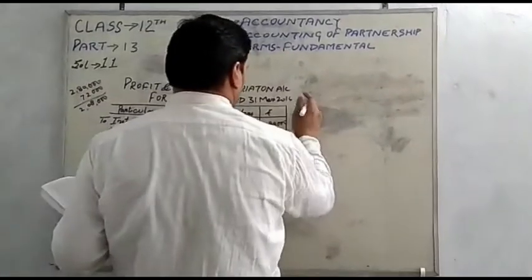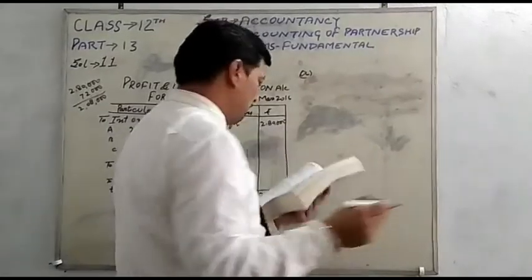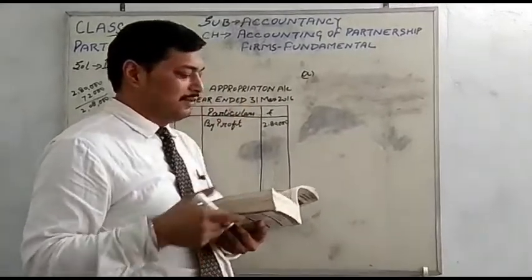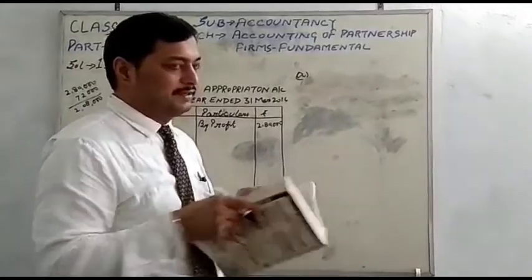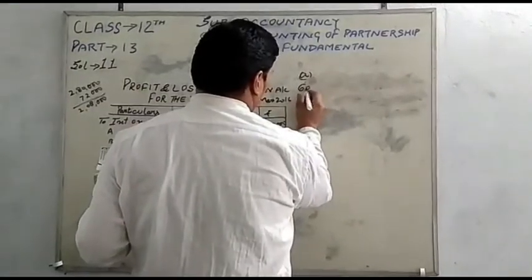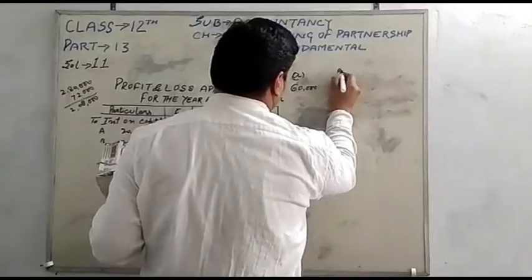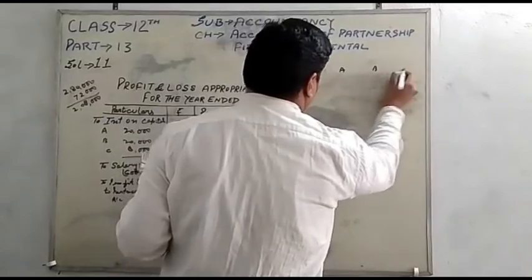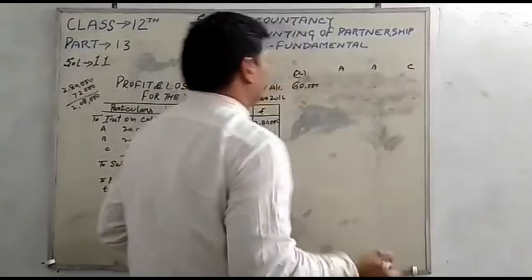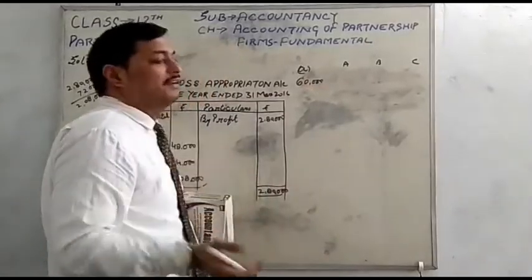First condition, A: the first 60,000 in proportion to their capital. It means there are 3 partners, first is A, second is B, and third is C. So students, the 60,000 will be distributed in the ratio of their capital.